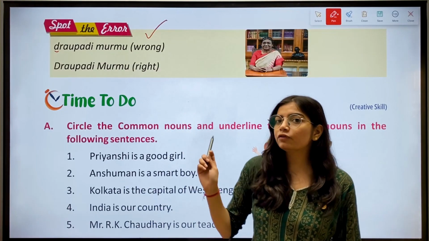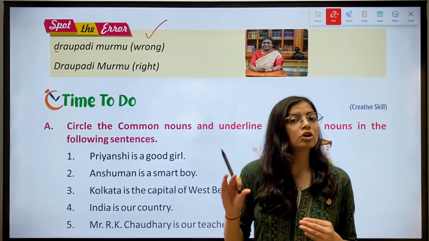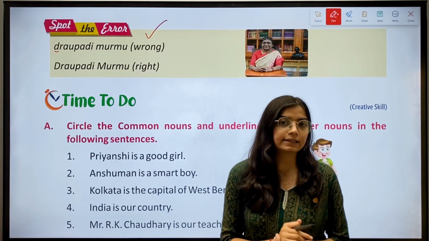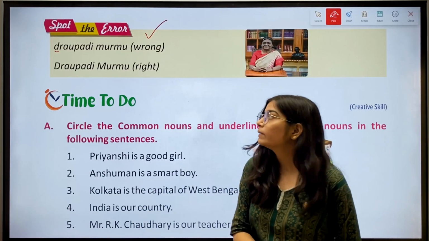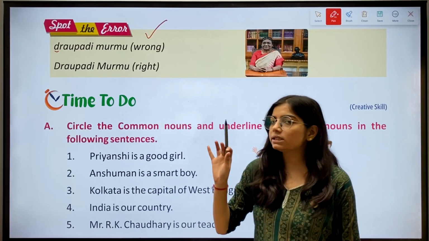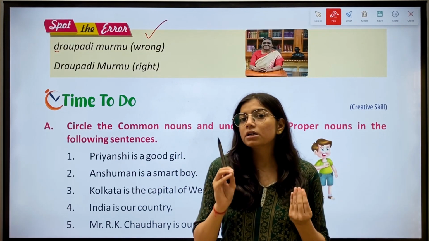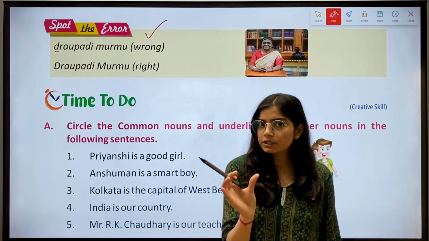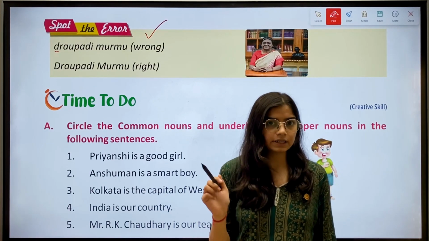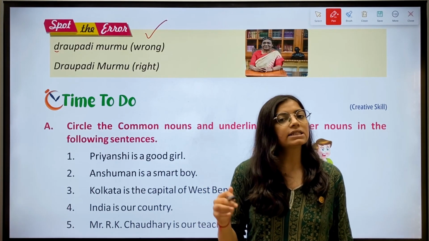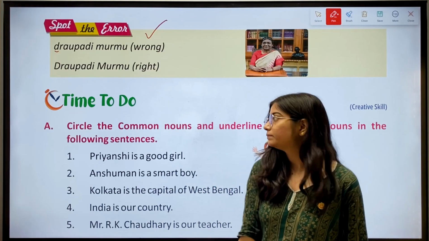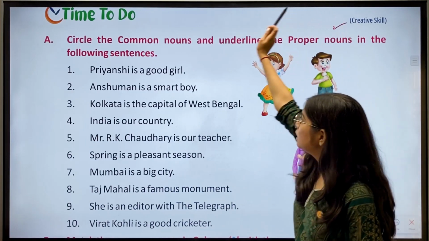And this is the name of a person, which is a proper noun. So this is incorrect. That's why it is wrong. And in the second one, you can see we have written the name of the person, Draupadi Murmu, with capital letters. That's why it is right.